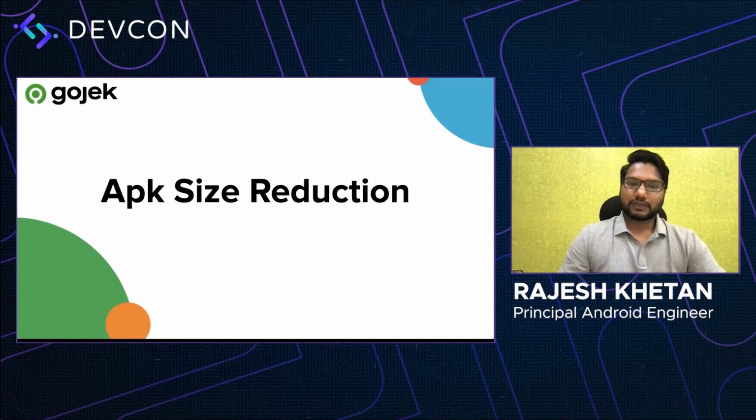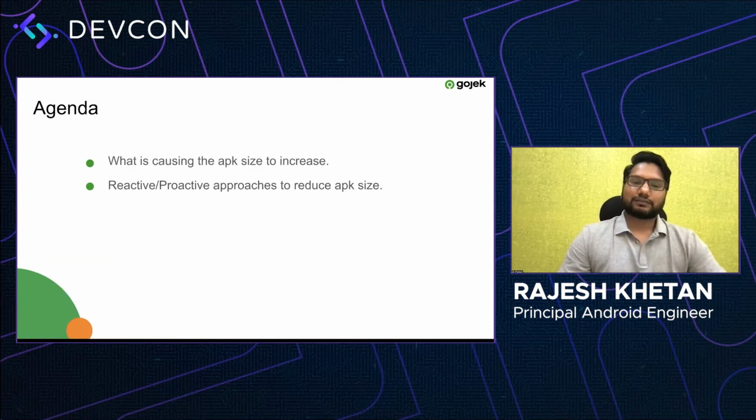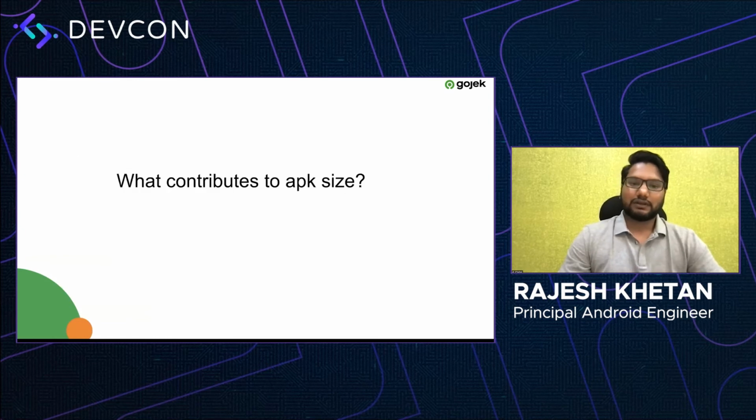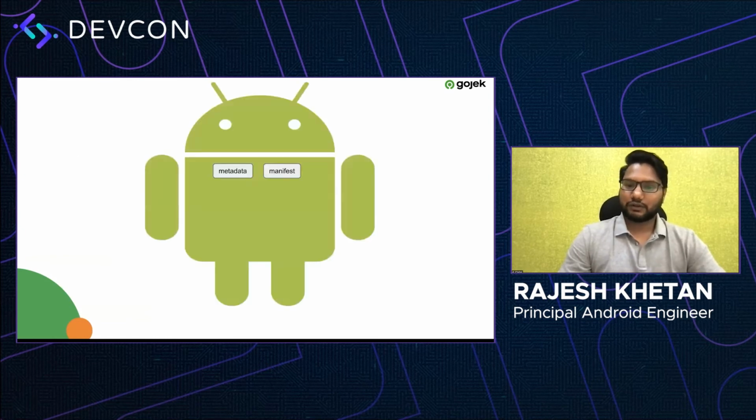So let's start with the first problem, which is APK size and how we reduced it in Gojek. There are two things which I'll be discussing. One is what is causing the APK size to increase, what are the different parts which we change and which leads to APK size increase, and the second one is how we at Gojek took both reactive and proactive approaches to solve them, so reduce the APK size. So let's start with what contributes to the APK size.